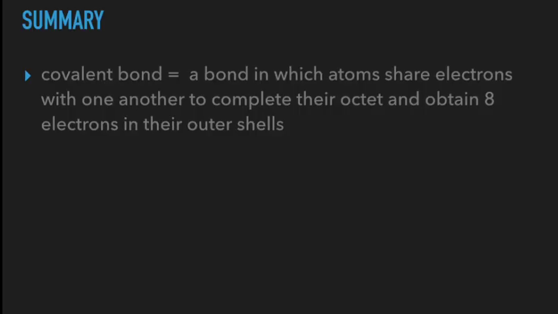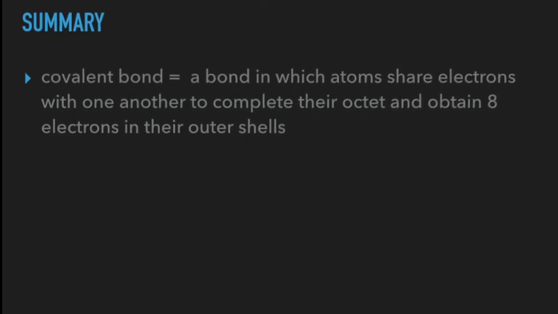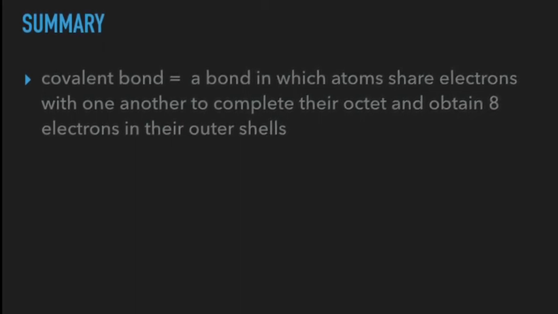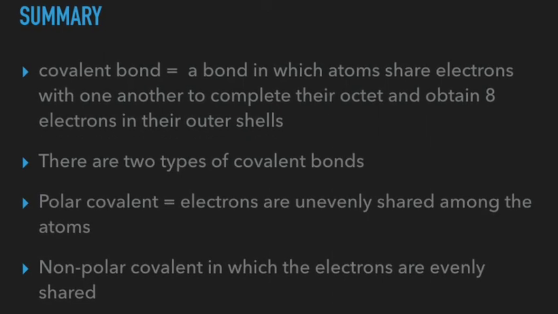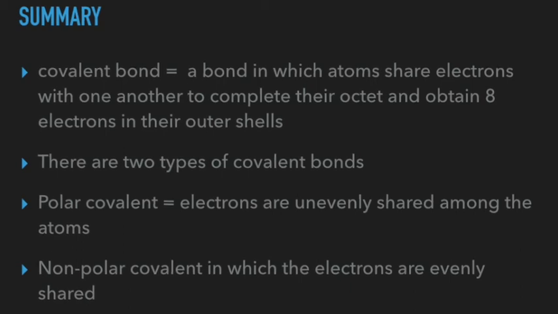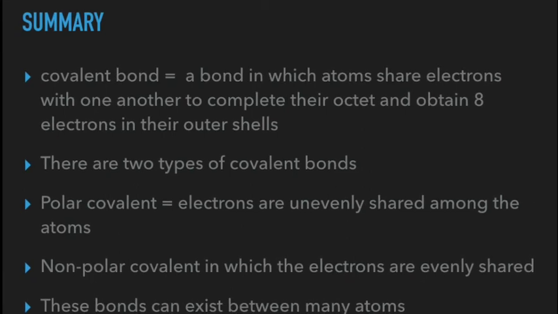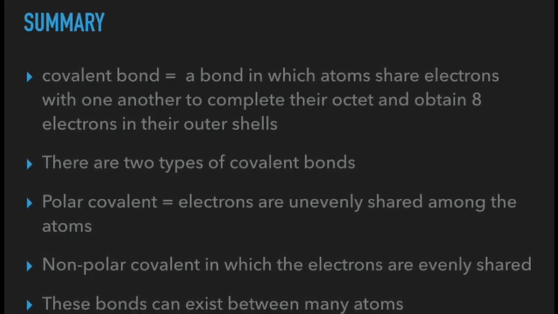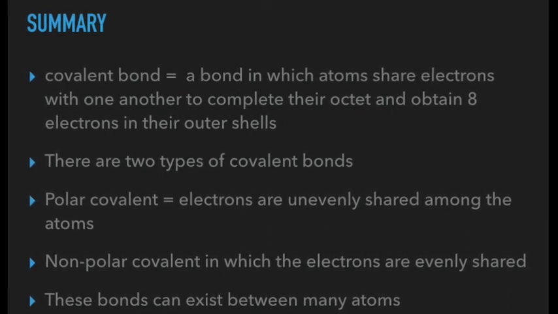So in summary, a covalent bond is a bond in which atoms share electrons with one another to complete their octet and obtain 8 electrons in their outer shell. There are 2 types of covalent bonds: polar covalent, in which the electrons are unevenly shared among the atoms, or nonpolar covalent, in which the electrons are evenly shared. These bonds can exist between many atoms to form large molecules, or just between 2, but both involve sharing electrons between nonmetal atoms.